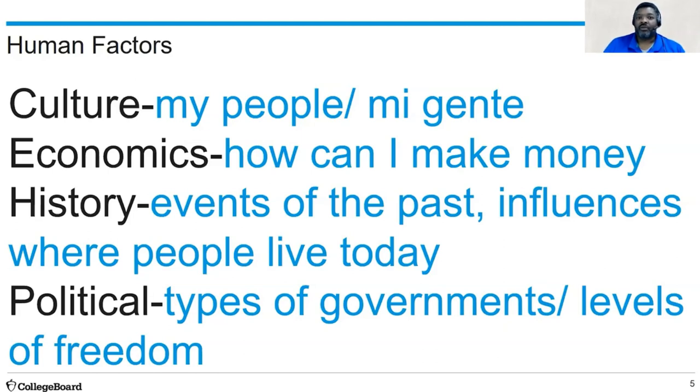History, whether it be wars, whether it be history with neighboring people, these all influence where people tend to live. Political influences, the amount of freedom that I have, the type of government that I'm under, these all influence where people tend to live as well.